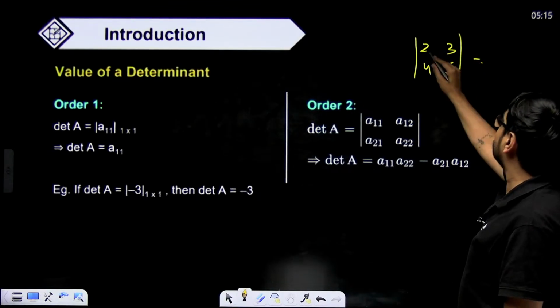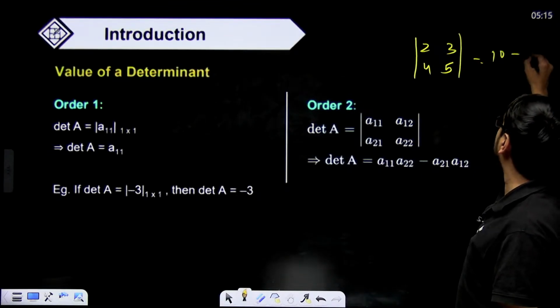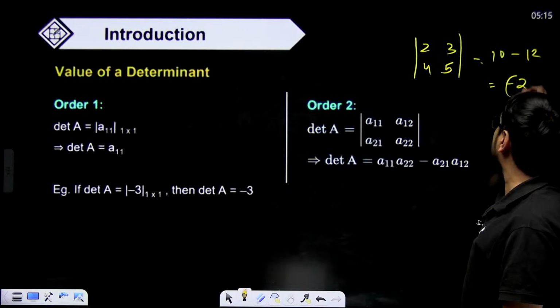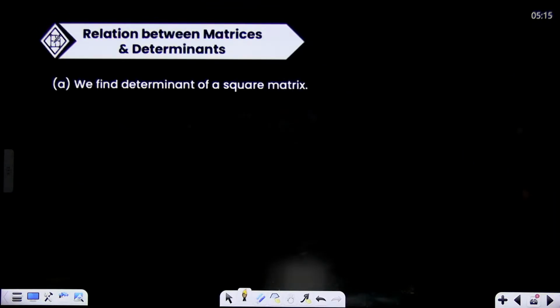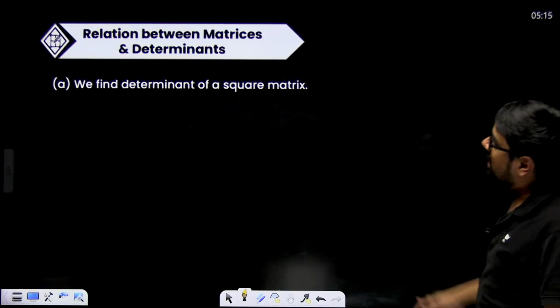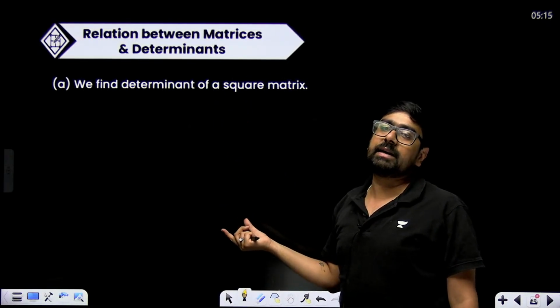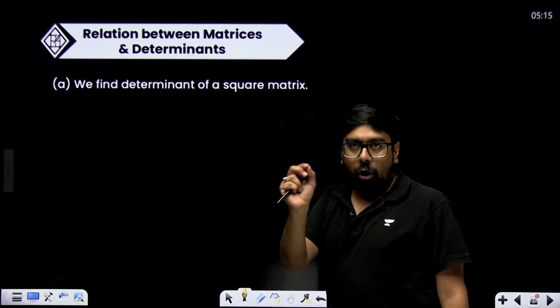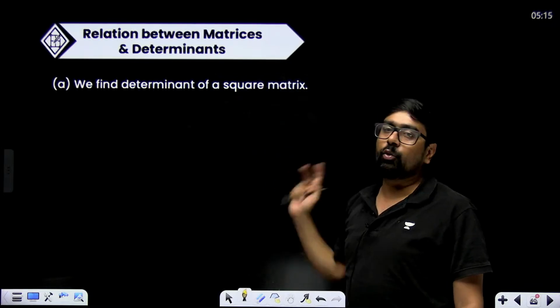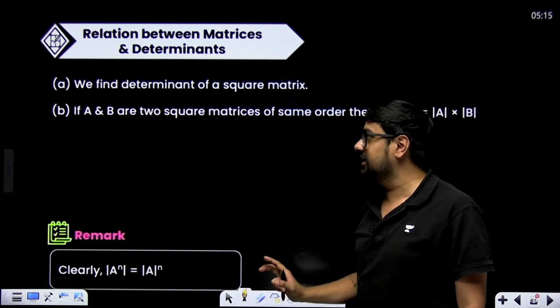Cross multiply and subtract. 5 2s are 10, minus 4 3s are 12, so value will be equal to minus 2. What is the relation between determinant and matrices? The option we have to choose is, we find determinant only of square matrix. That's the only relation.